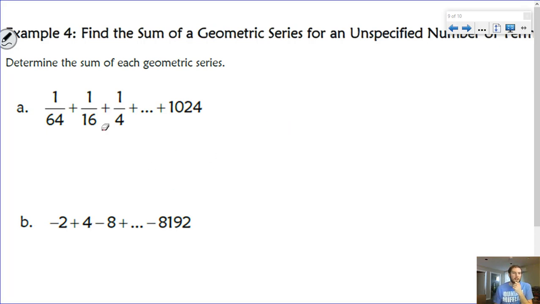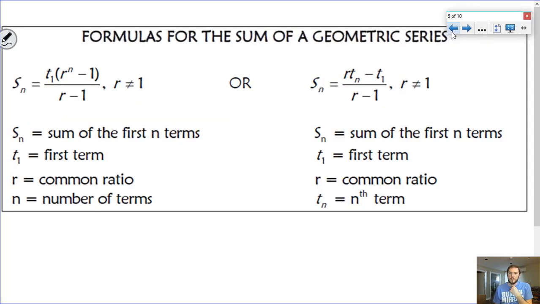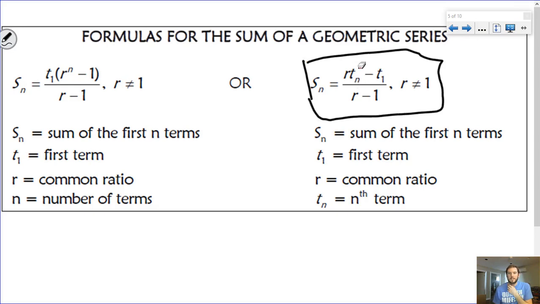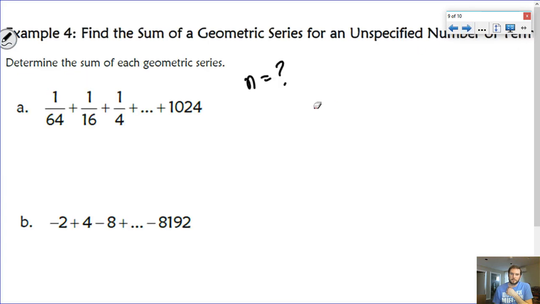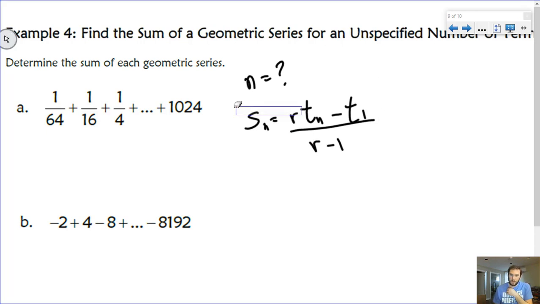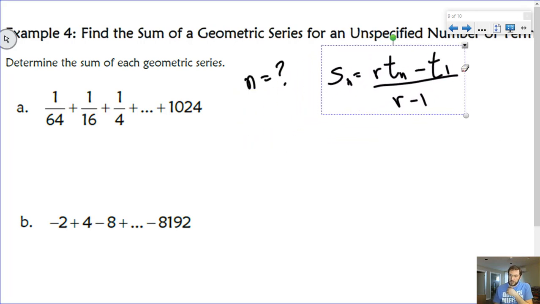All right, so determine the sum of each of these series. In this one, the n is unknown. So in this case, it might be worthwhile to use this formula right here: r times the nth term minus the first term, over r minus 1. So the sum here is going to be r times the nth term minus the first term over r minus 1. We're going to use this formula to help us solve these questions.